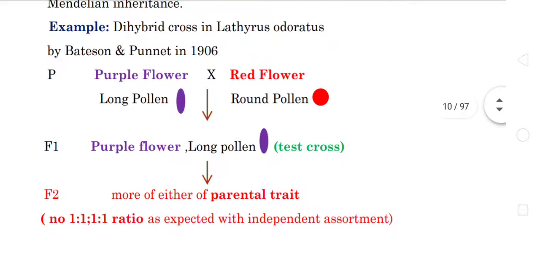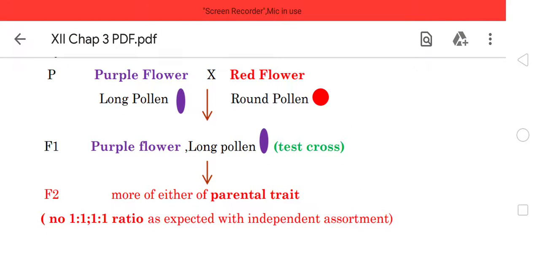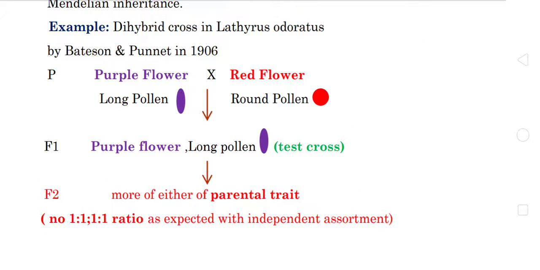Again I am recalling today's topic. Today we discussed the deviation of Mendelian factors, called the chromosomal theory of inheritance. In that, we discussed the salient features of chromosomes, support and evidence for the chromosome theory, differences between the Mendelian factors and the chromosomal theory of inheritance, and finally we discussed linkage and its types.